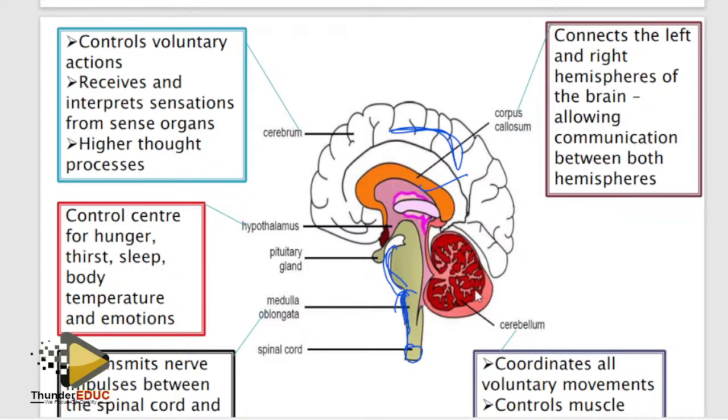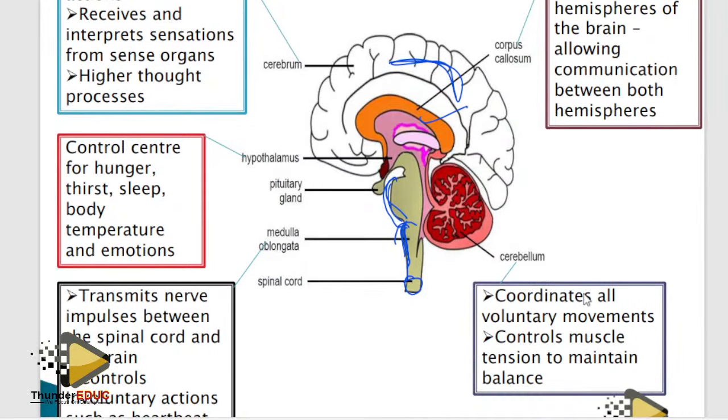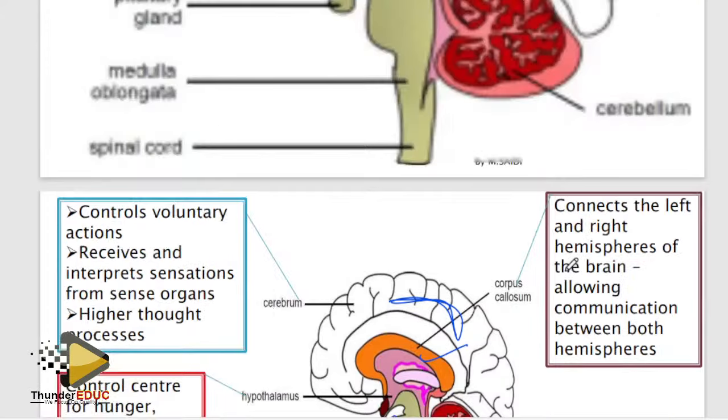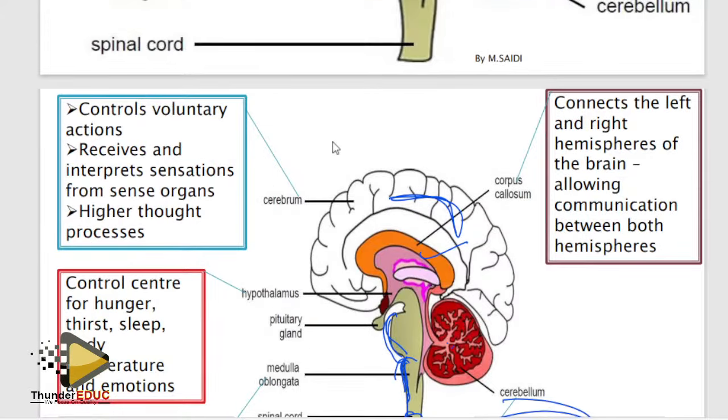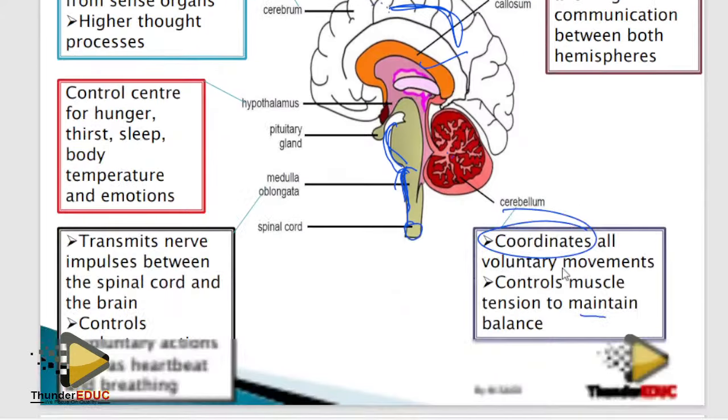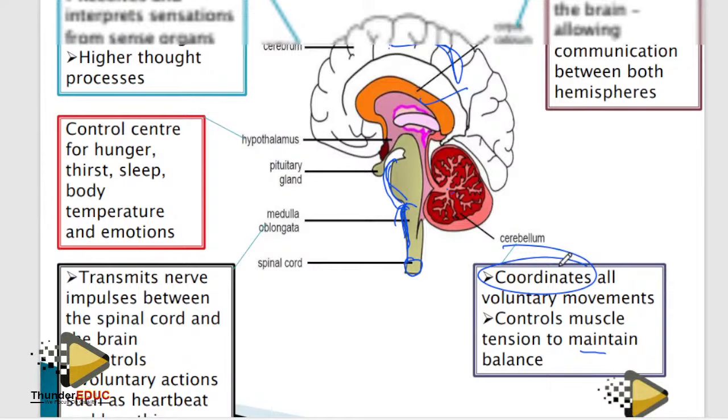This one coordinates all voluntary movements. It does not control voluntary movements, but it coordinates them. It controls balance and muscle tone. You understand? What controls voluntary actions is the biggest part of the brain. So I think now you are getting it.